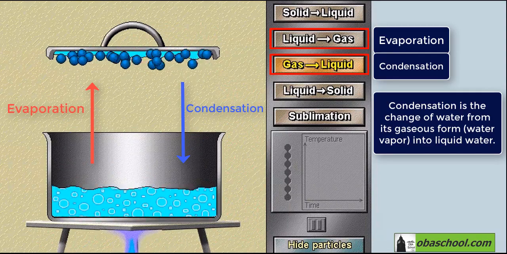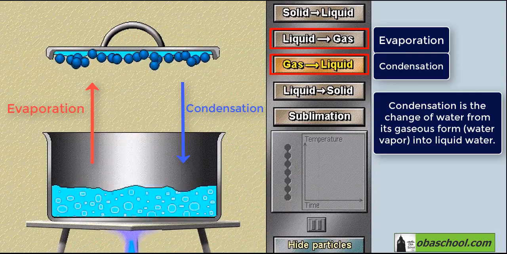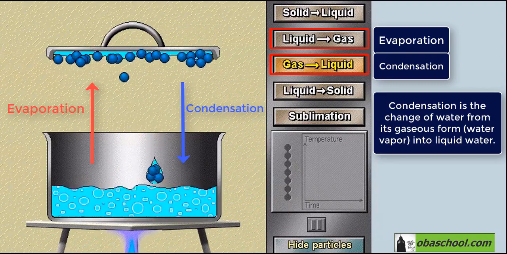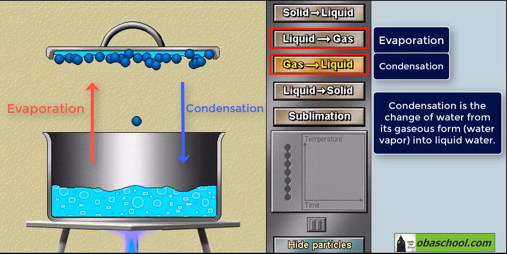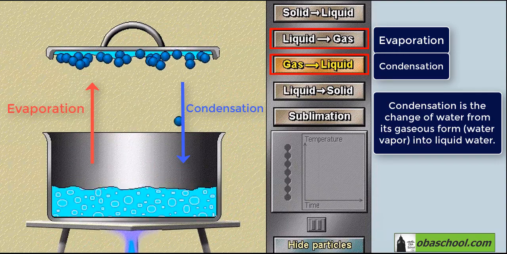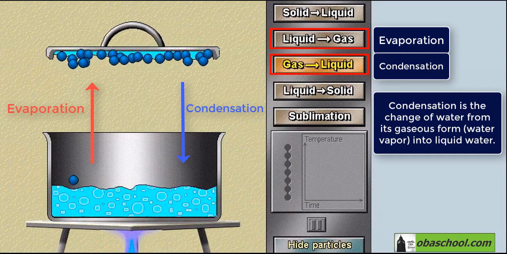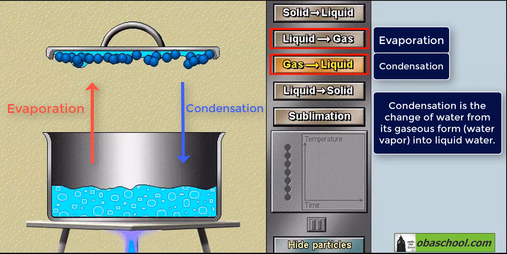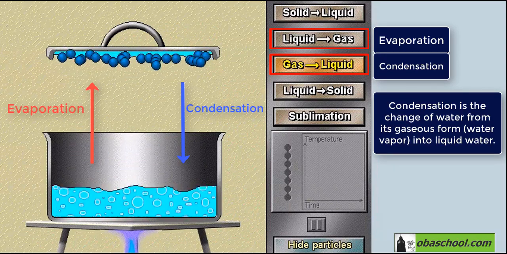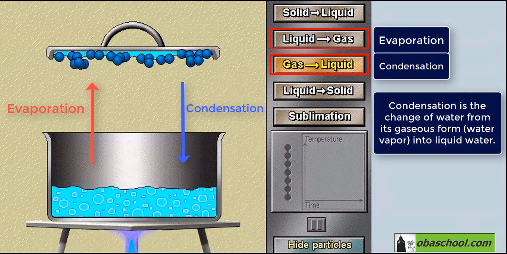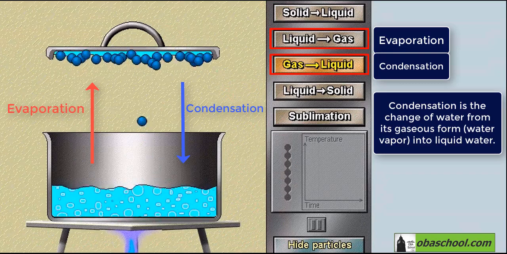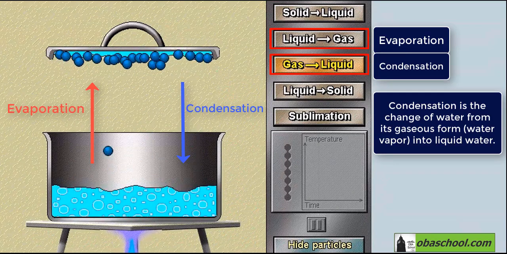Remember, evaporation is the change of liquid into gas under increasing temperature, while condensation is the exact opposite. It's the change of gas into liquid state. This happens during cooking. When the water boils in a pot, this water vapor touches the cover of the pot and then it drips back again as liquid.